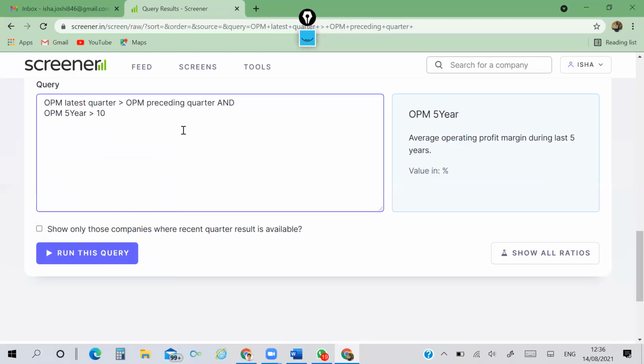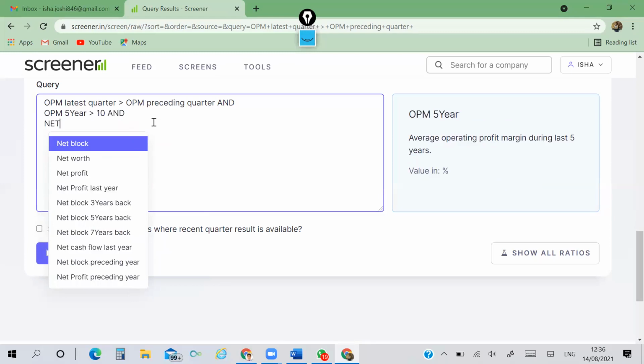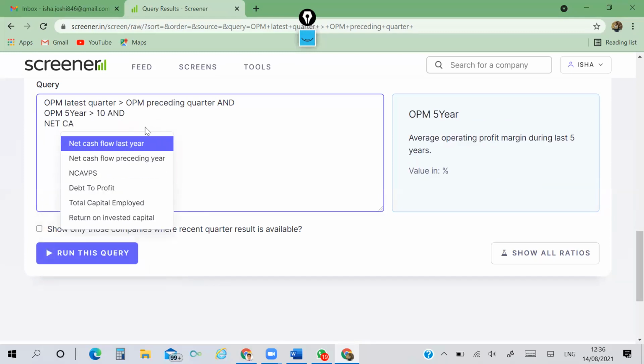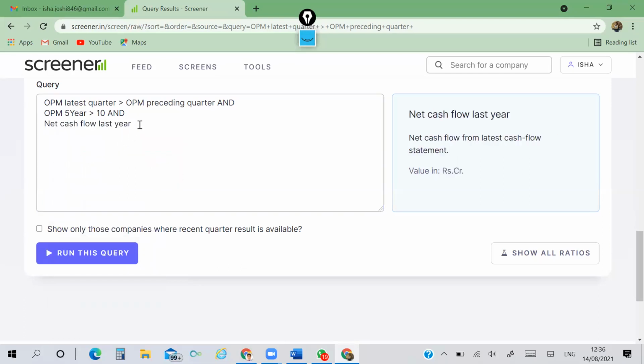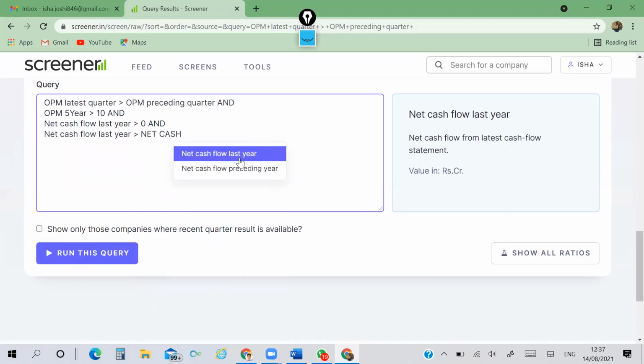I need not write percentage here because as soon as I typed OPM 5 years, it has given me a hint: OPM 5 years, average operating profit margin during last 5 years, value in percentage. 10%, and I want net cash flow from last year greater than 0, where the value is in rupees crore, and net cash flow of last year is greater than net cash flow for preceding year.